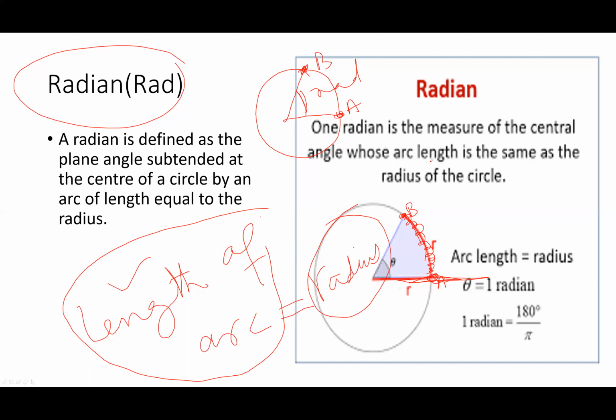So 1 radian is equal to 180 divided by pi. The value of pi is 3.1416, or 22 divided by 7. So radian is the angle subtended between 2 points on the circle in which the length of the arc is equal to the radius of the circle. Now steradian. Radian is two-dimensional. Steradian is a three-dimensional angle.